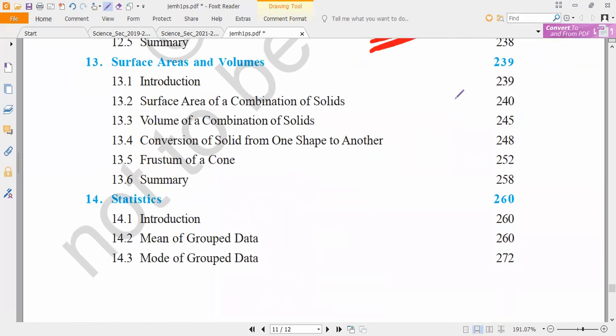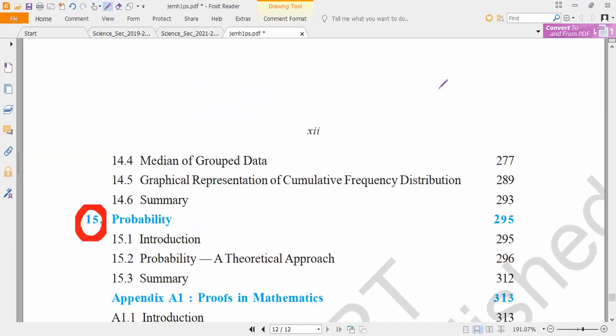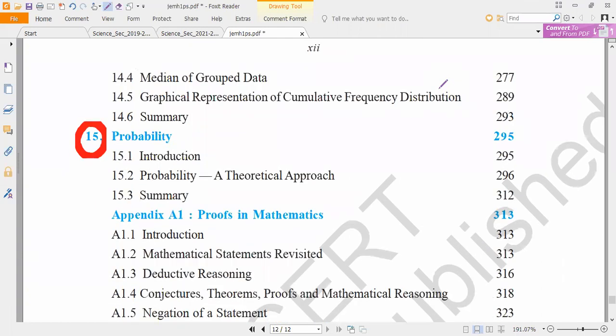Now coming to the last chapter. How many marks is over? Count it. 36 marks over, or 37 marks over, correct? Now the remaining last chapter is probability, where we get the last remaining marks. How many marks? 3 marks. In this also, no deletion.